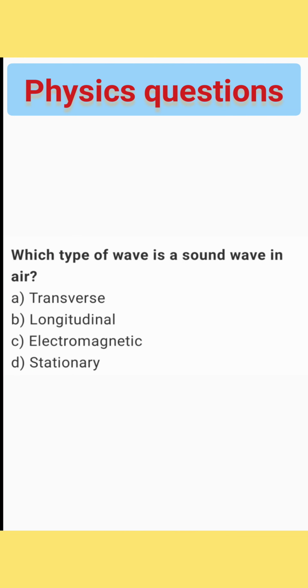Your MCQ questions. What is the unit of frequency of a sound? The right answer, option A, hertz. And next question. Which type of wave is sound wave in air? The right answer, option B, longitudinal wave.